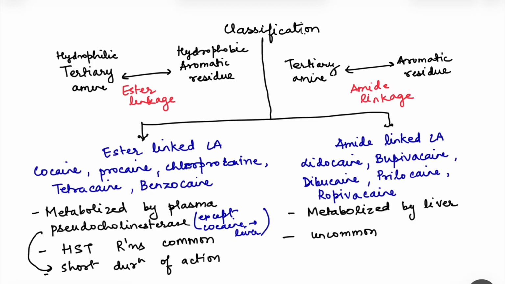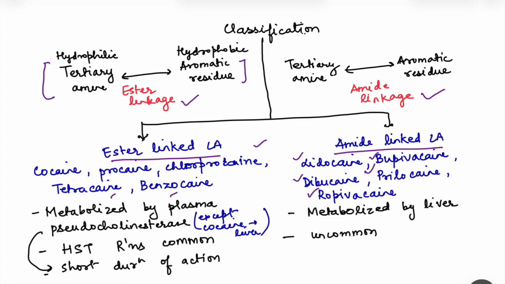Now, what are the different types of local anesthetics? All local anesthetics have one hydrophilic end and one hydrophobic end, and these are connected by either ester linkages or amide linkages. Based on which linkage is present, whether it is ester or amide, we have ester linked local anesthetics and amide linked local anesthetics. In the ester linked local anesthetics, we have cocaine, procaine, chlorprocaine, tetracaine and benzocaine, while in amide linked local anesthetics, we have lidocaine, bupivacaine, dibucaine, prilocaine and ropivacaine.